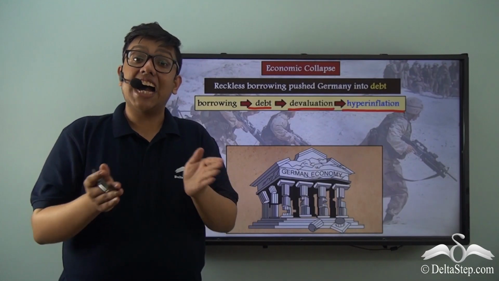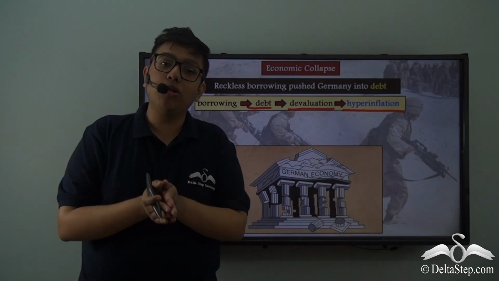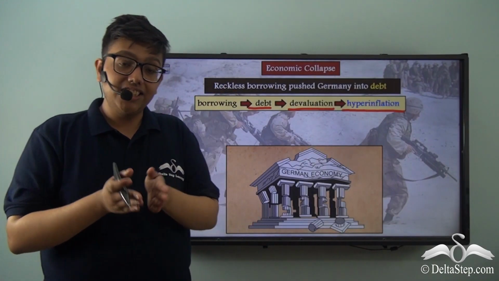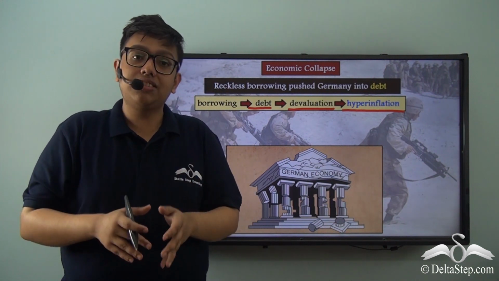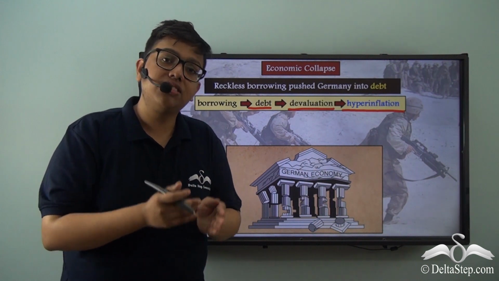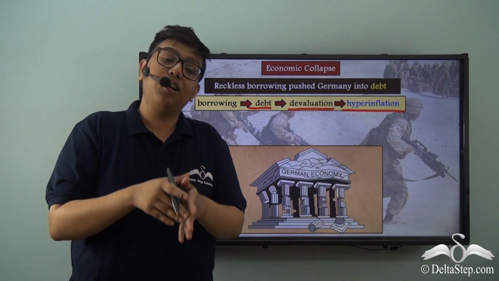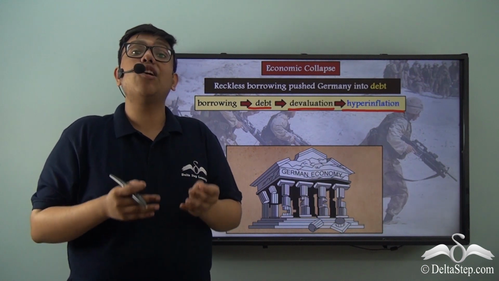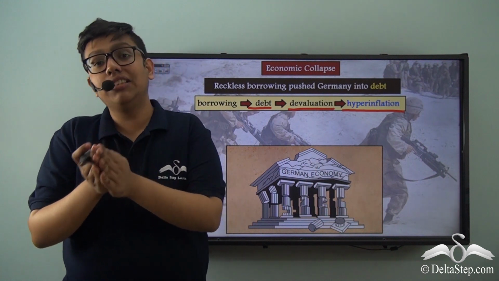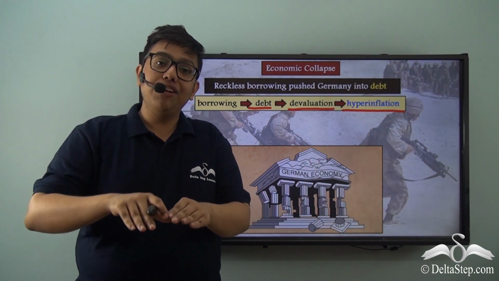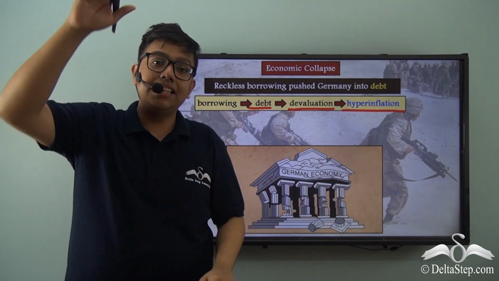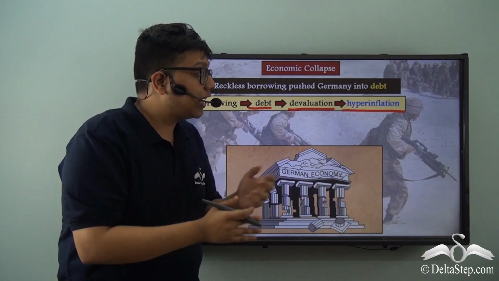There was a situation of hyperinflation when the cost of commodities went to an astronomical proportion. Why does this happen? This is because while the value of goods is based on demand, which is constantly increasing, the price of goods keeps on increasing, while the value of currency is based on the debt of a government, and to lower the debt, the value of the currency keeps on decreasing, and therefore the gap between the value of commodities and the value of the currency keeps on expanding, and therefore this hyperinflation occurs.